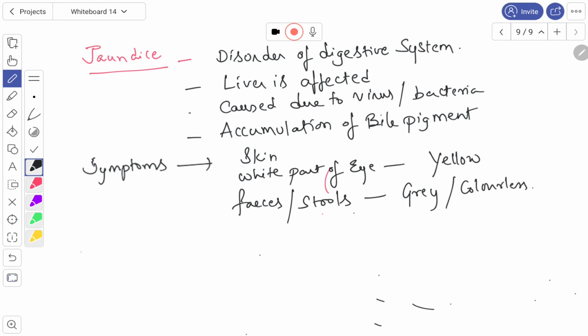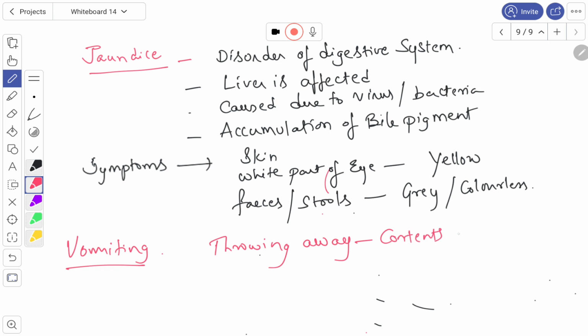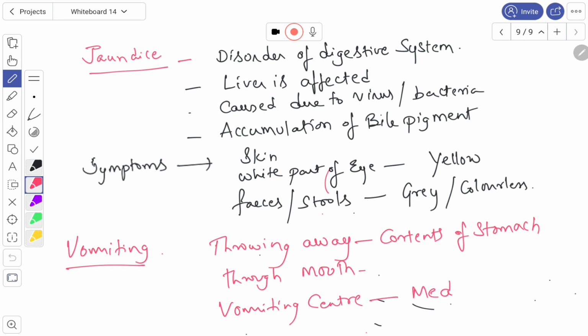Okay. Next one, vomiting. You all studied this one. Again, I am repeating. Vomiting means throwing away the contents present in the stomach. Throwing away the contents of the stomach through the mouth is called vomiting. Where is the vomiting center present? Vomiting center is present in the medulla. Right?